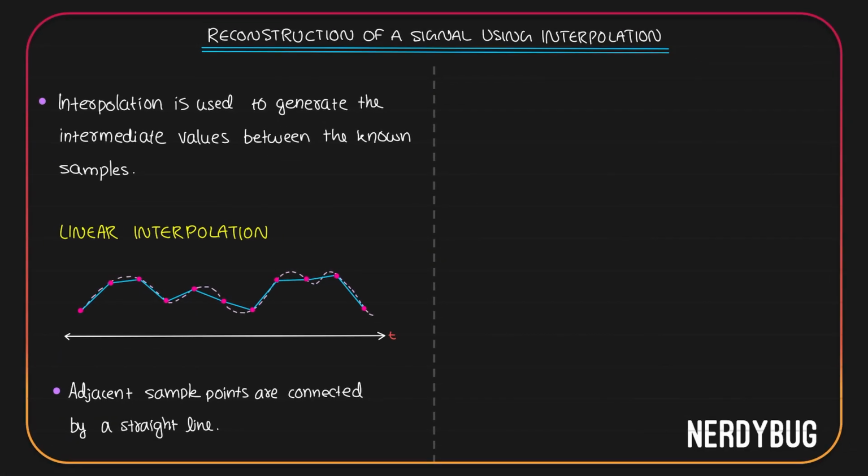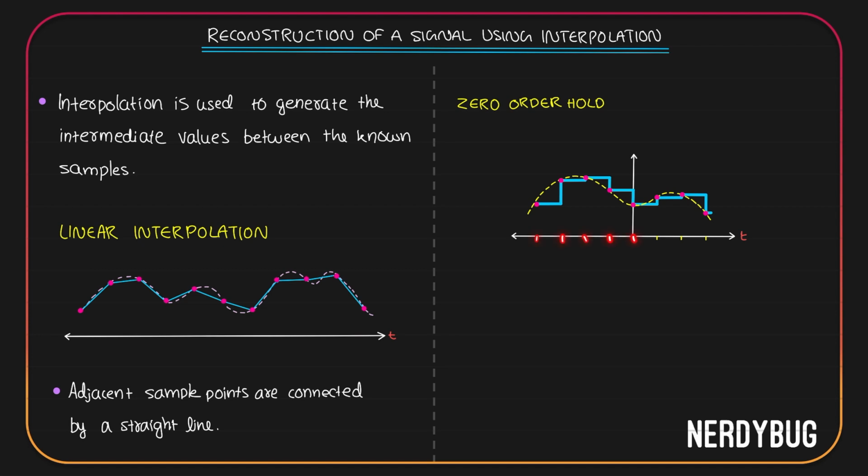Another example for interpolation is using zero order hold. Here also we can see that the reconstructed signal is very much different from our original signal, but if the samples are taken sufficiently closer rather than like this, the reconstructed signal will exactly look like our original signal.